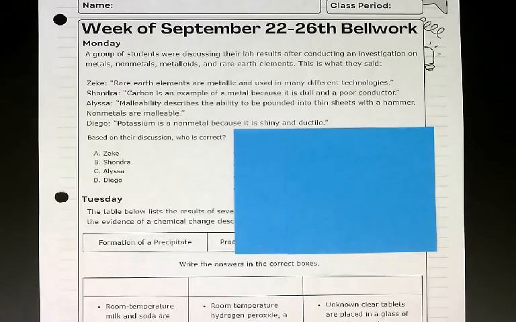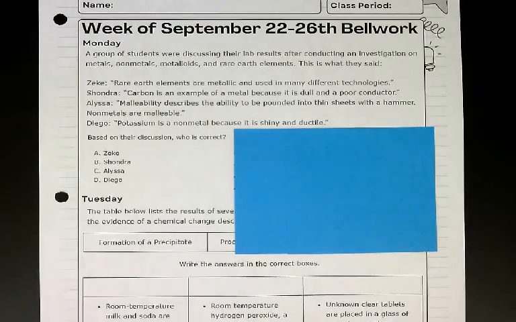Alyssa, malleability describes the ability to be pounded into thin sheets with a hammer. Nonmetals are malleable. Diego, potassium is a nonmetal because it is shiny and ductile. Based on their discussion, who is correct? A, Zeke, B, Chandra, C, Alyssa, D, Diego. Answer your question and justify it. If you need to use your notes, use your notes.